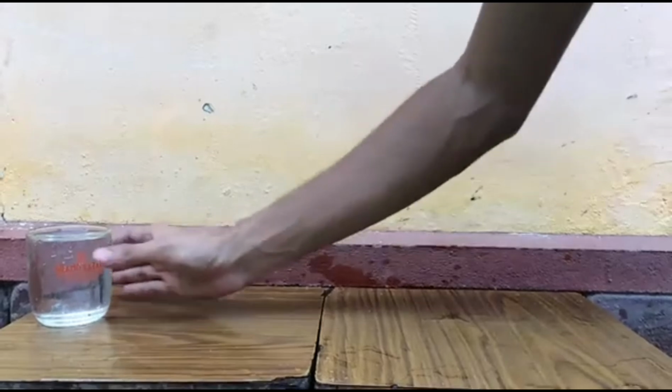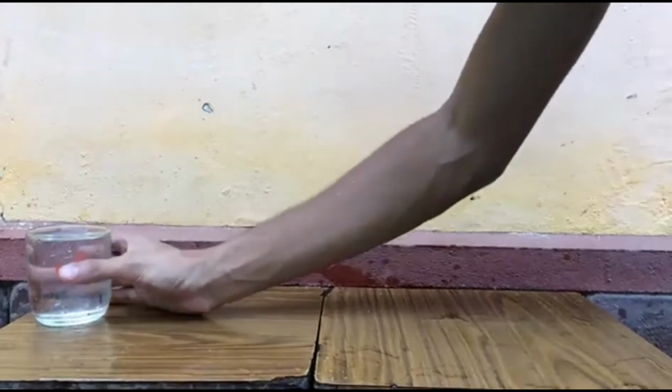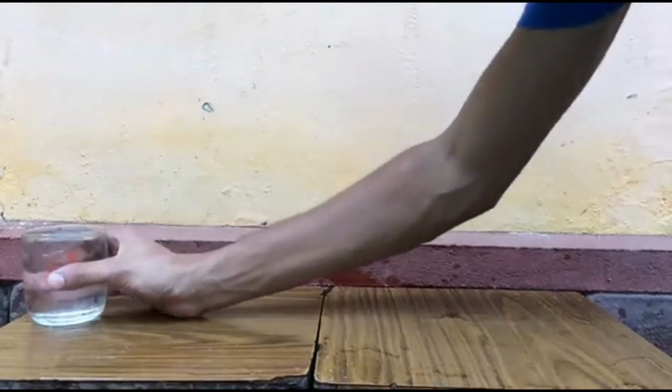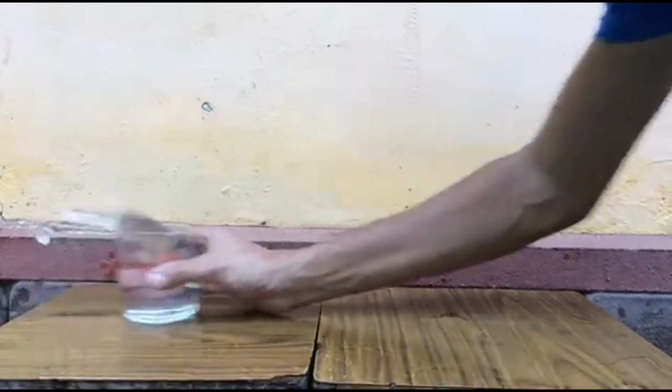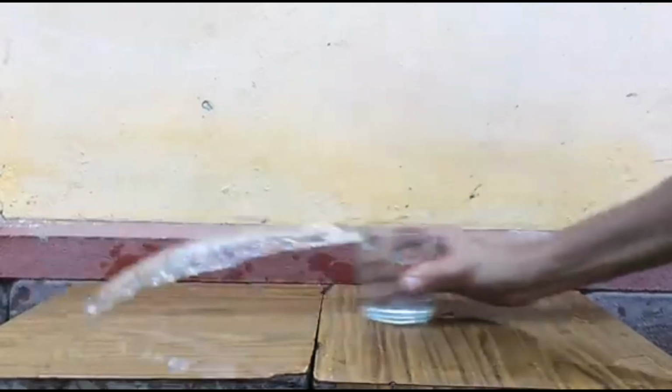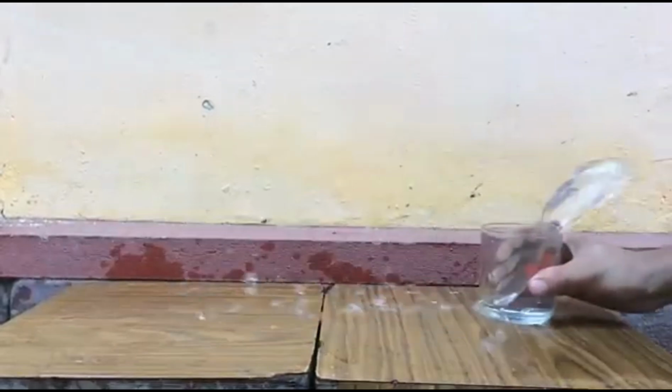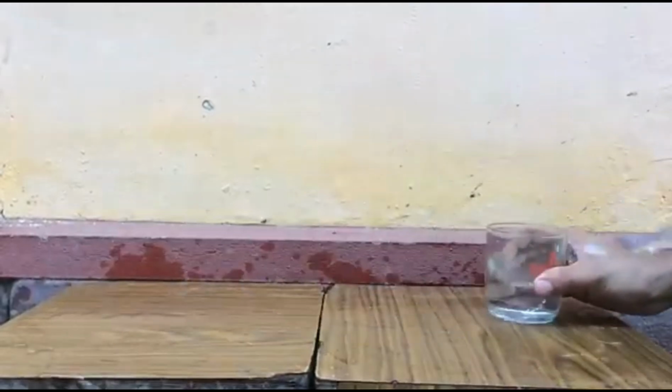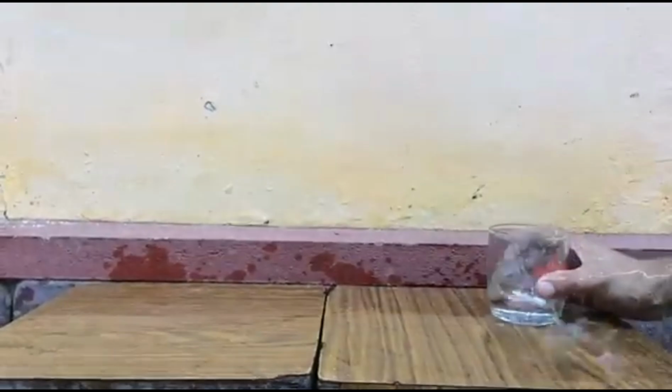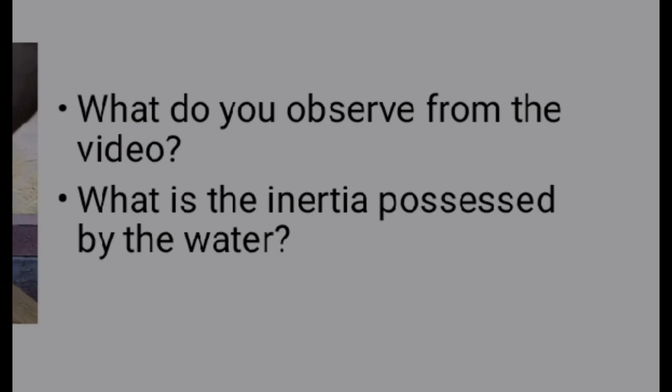Now, I will show you another activity. Place a glass filled with water on a desk. Slowly move it forward and gradually increase its speed. Stop it suddenly. What do you observe? I'll show you another video regarding this. Okay? What do you observe in this video? Water in the glass is poured off. Why is it so? This is due to inertia of rest.